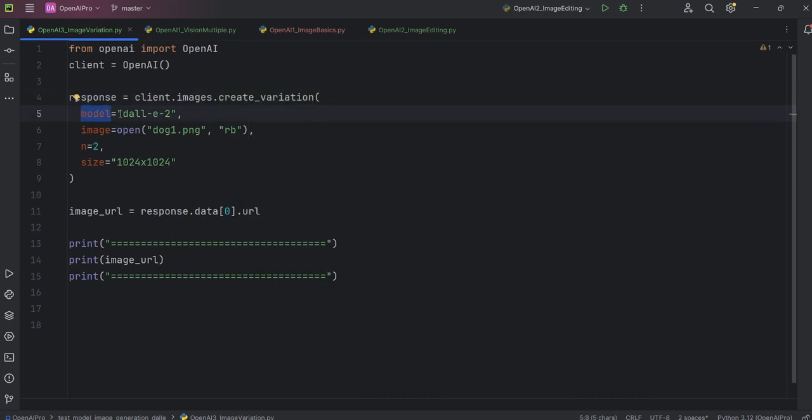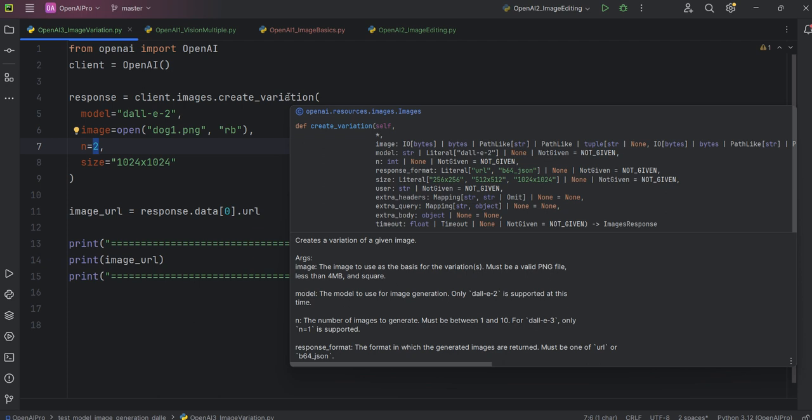So here we pass the image, open dog1.png. Almost always png. We pass some image. And the important thing is n will be 2 here. If you see here, you can see the parameters. n, the number of images to generate, must be between 1 and 10.